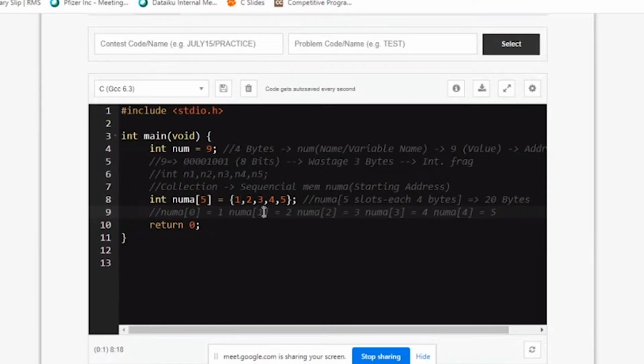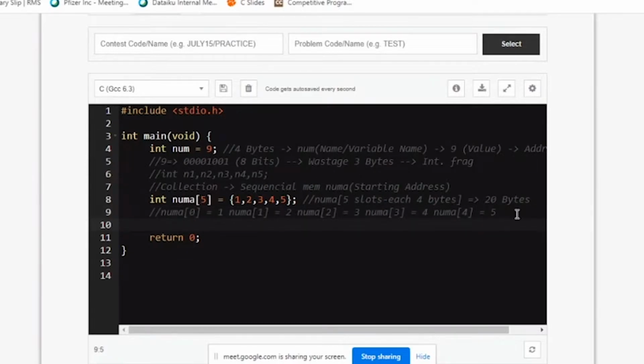In the second slot, that is index 1, your 2 is stored. In the third slot, 3 is stored. In the fourth slot, 4 is stored. And in the fifth slot, 5 is stored. So if anyone is giving the size as 5, the last index will be 4 and the starting index will be 0. That is always in the sequences of programming languages.